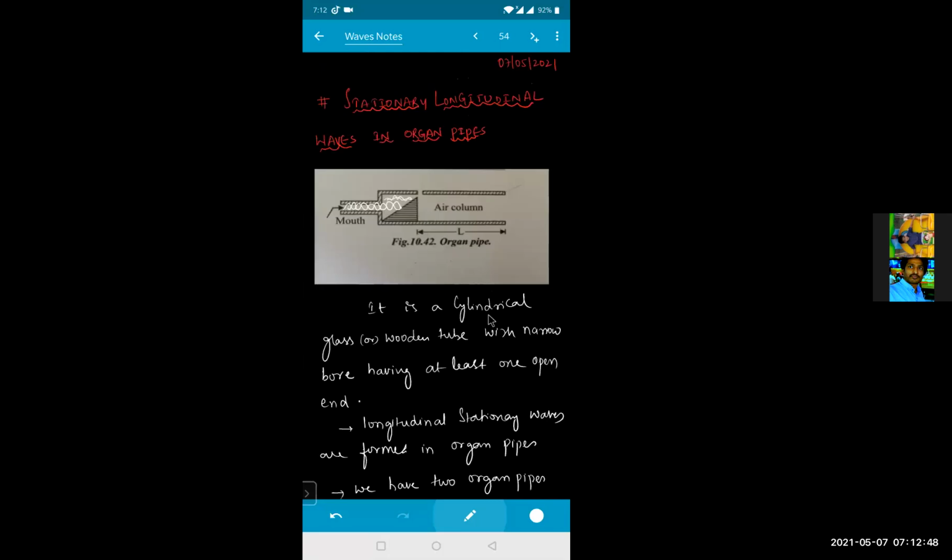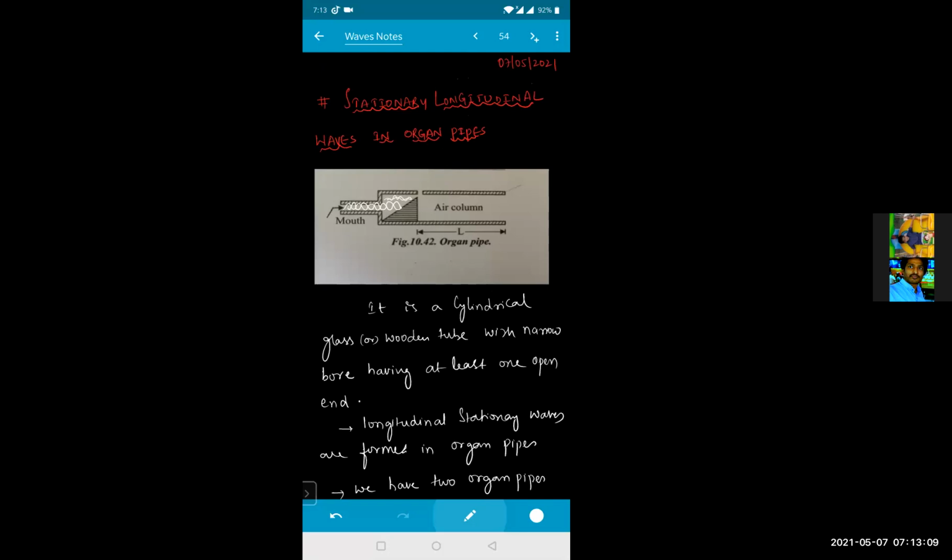Okay, beta. So what are the stationary longitudinal waves in an organ pipe? Stationary longitudinal waves in organ pipes are formed when air is blown through the mouth: the sound waves move along the pipe and get reflected at its ends, which may be an open end or a closed end, producing the stationary wave.